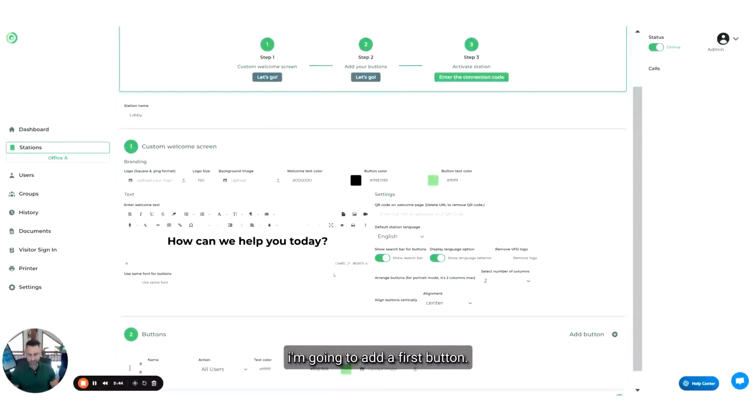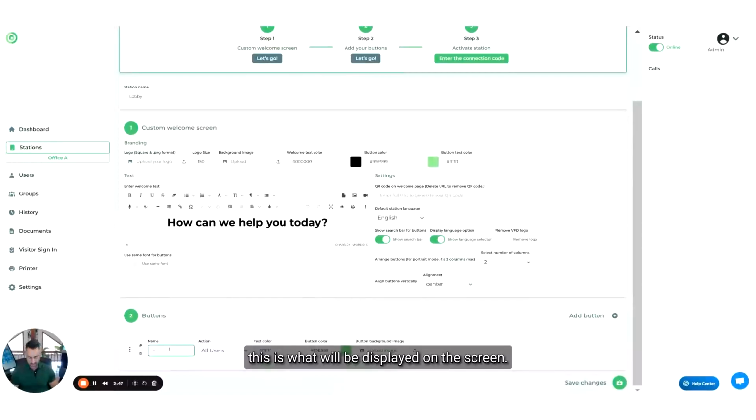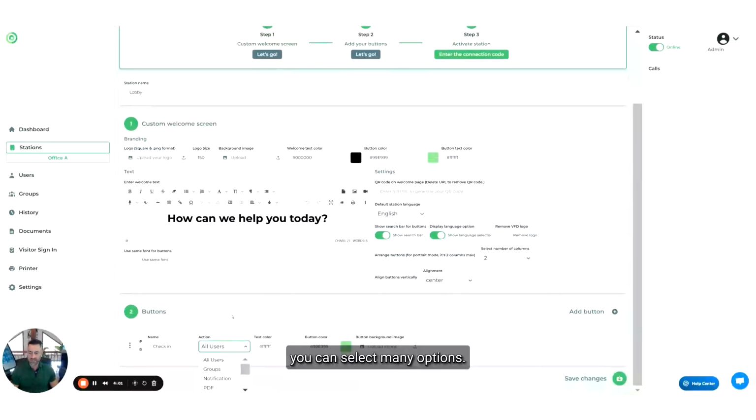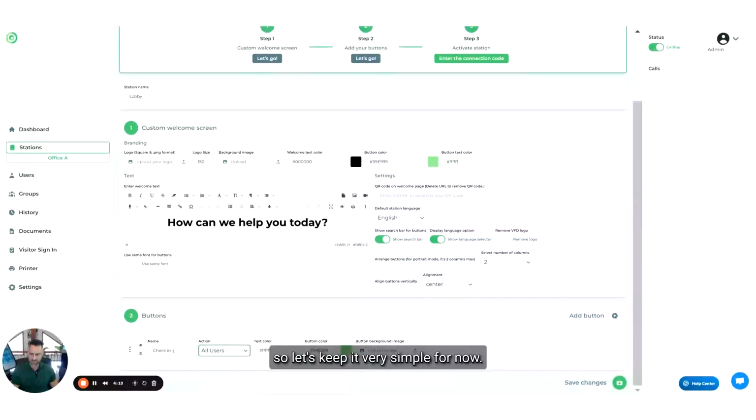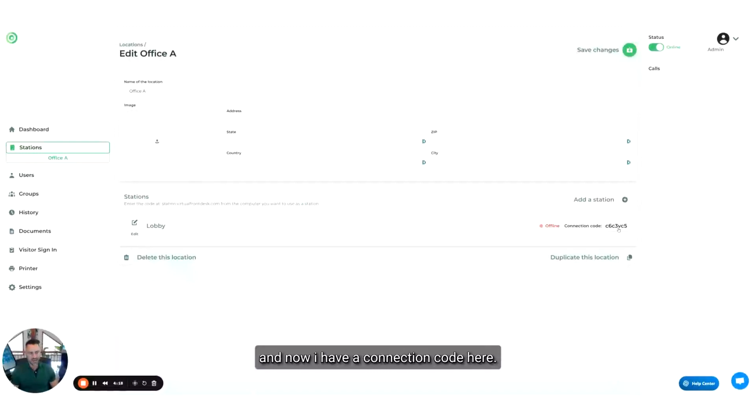I'm going to add a first button. This is what will be displayed on the screen. Let's say you want to do check-in, and you want this button to call all users, including the administrator or anybody that's in your app. Just select all users. You can select many options here, something like 8 or 9 different actions. Go into the Help Center and read about all of them, and it will help you decide what's best for you. Let's keep it very simple for now: all users. I will save those changes, and now I have a connection code here.